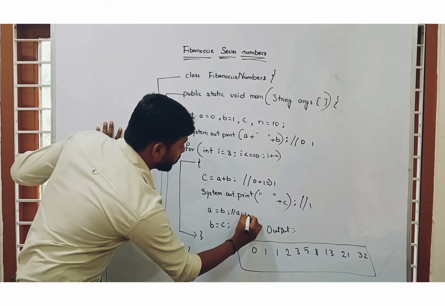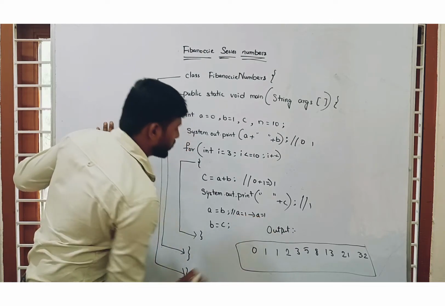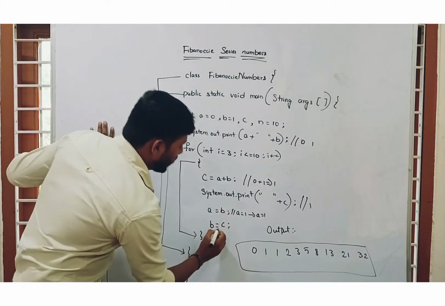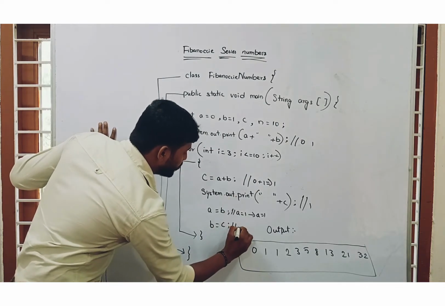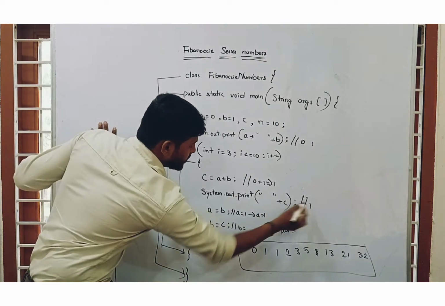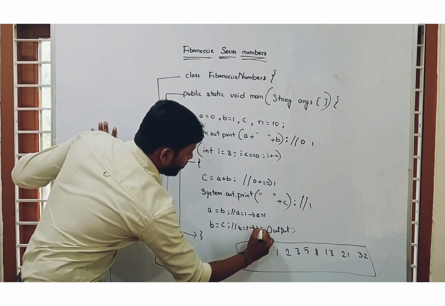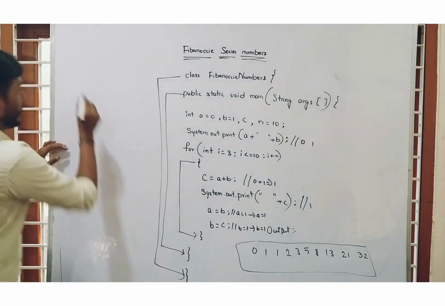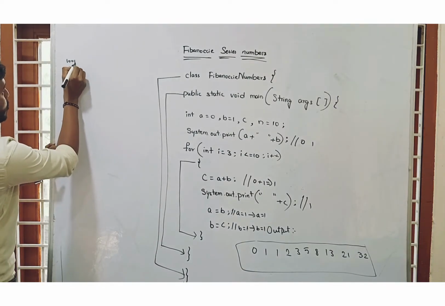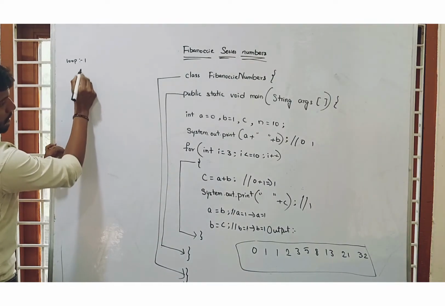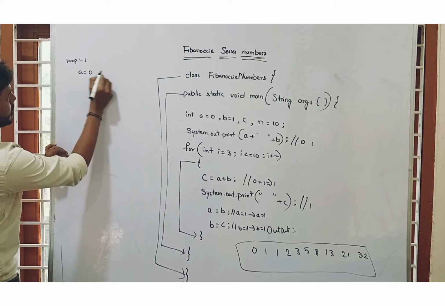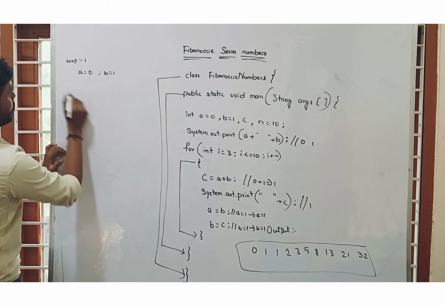B value is 1. So, A equal to 1. And after that, what is B value? B equal to C. What is the C value here? C value is 1. So B value also 1. Now coming to the loop number 1, A equal to 0, B equal to 1.